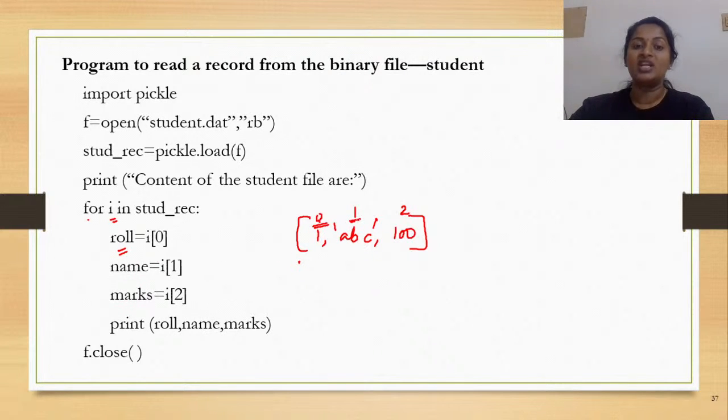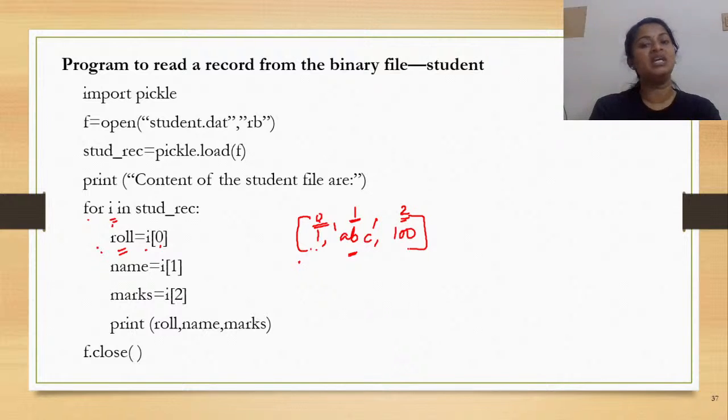At index 1, you would have the name, and at index 2, you would have the marks. Is this idea clear? So what would I do? I have the loop variable i, and when I am writing i of 0, what does it indicate? Value at the 0th index in your list i. The idea clear? So this would be assigned to your variable roll.